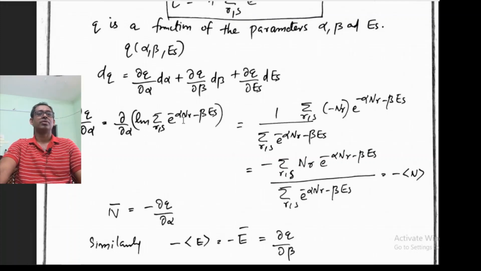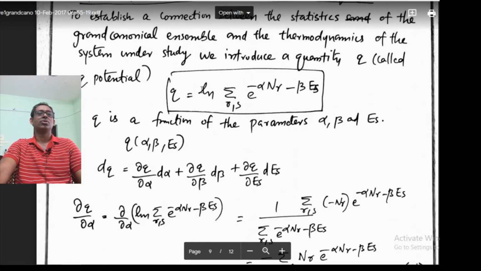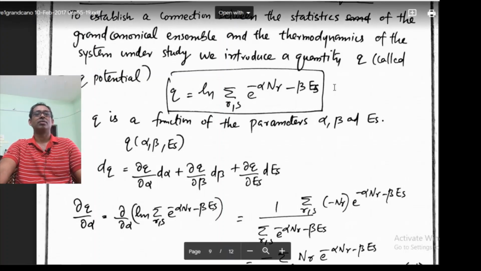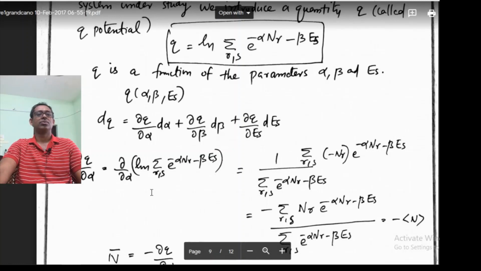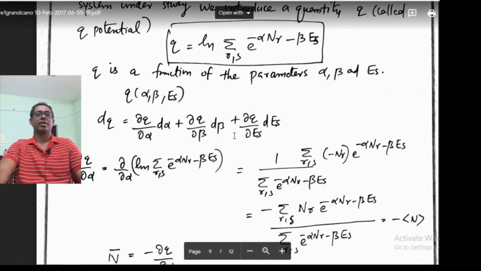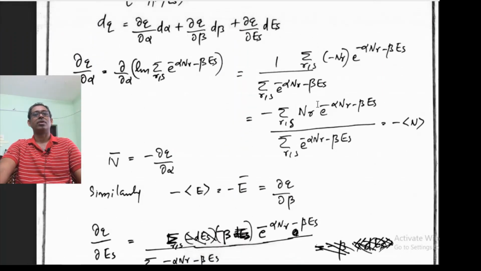So we are now going to find dou Q dou alpha, dou Q dou beta and dou Q dou Es. What will be dou Q dou alpha? We have to partially differentiate Q with respect to alpha, so I take the dou by dou alpha of log of this, and that will be 1 over sigma RS e to the power minus alpha Nr minus beta Es.